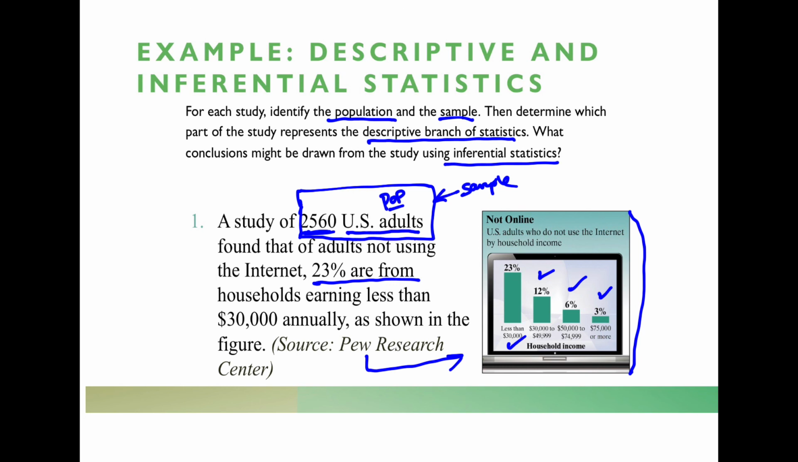So we can get an idea of how far we think that number 23%, this 23% only represents, right, the 2,560. That's the result we got from those. But if we want to apply it further, let's say there was a 2% margin of error, we would say anywhere from 21, 2% less than 23, up to 25%, 2% more than 23, of households that earn less than $30,000 annually do not have access to the internet. That would be a type of inferential conclusion that we could draw from this, possibly.